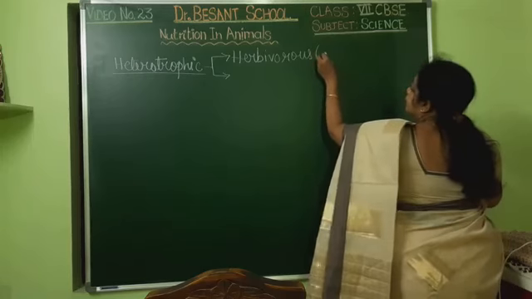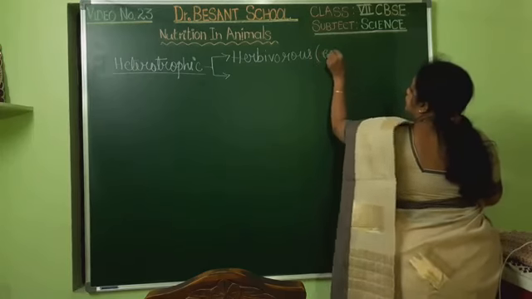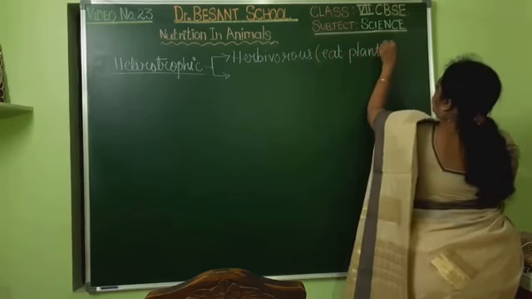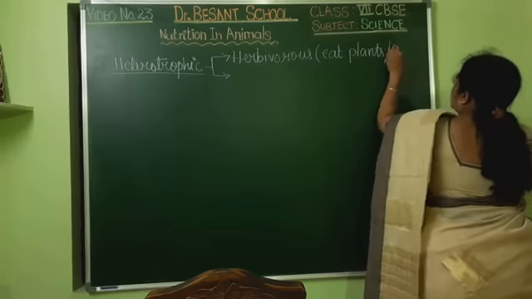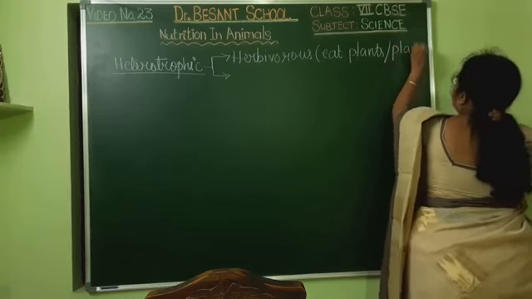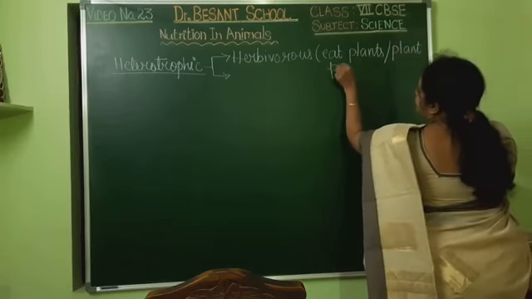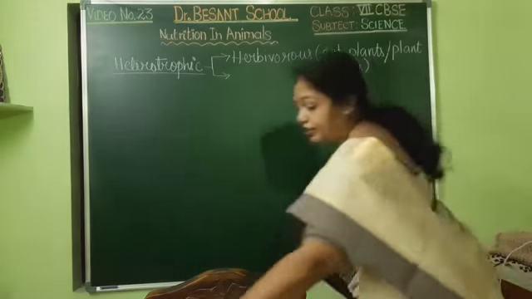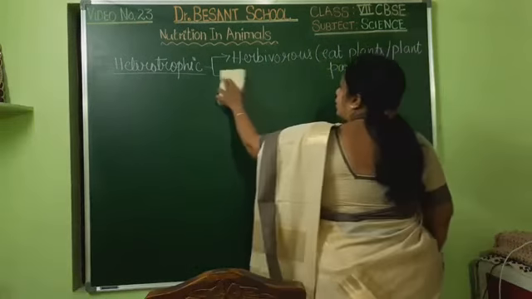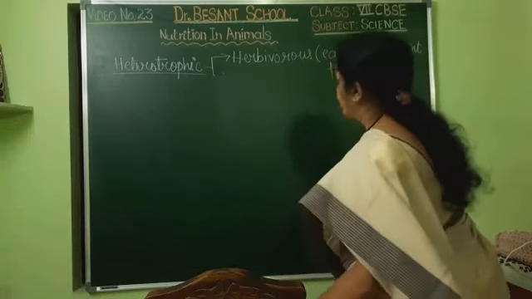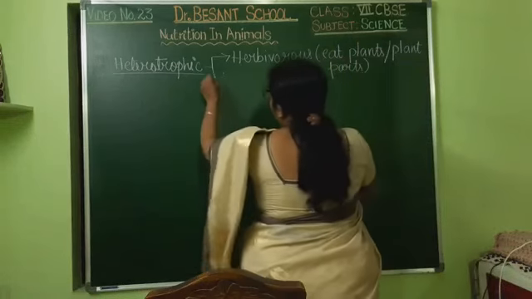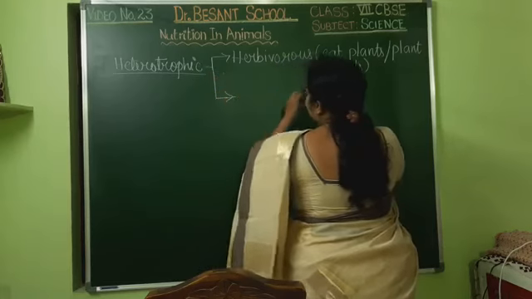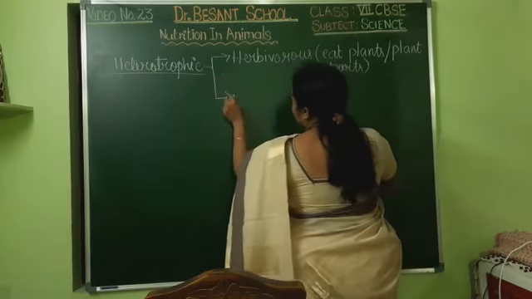They would eat plants or plant parts. They eat only the plants or plant parts. Okay, that is about herbivorous. Next one we shall see. Examples I am not writing now. You just recollect what type of example could be there. Very easy examples. Just now also I have mentioned some of them.